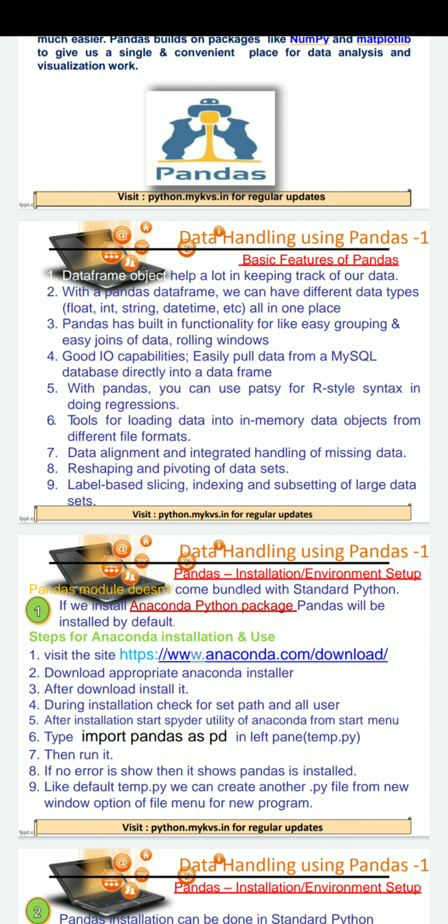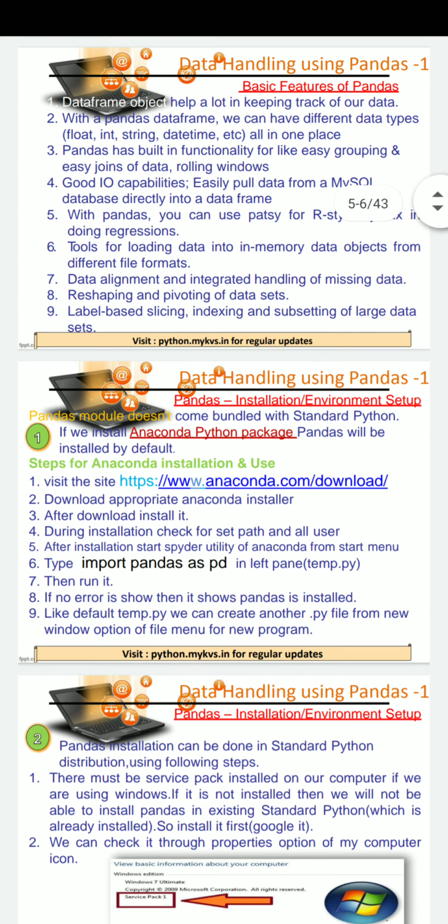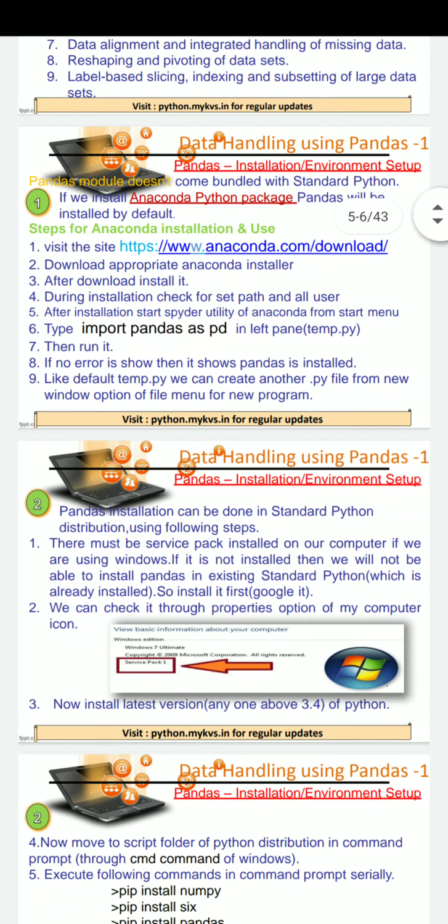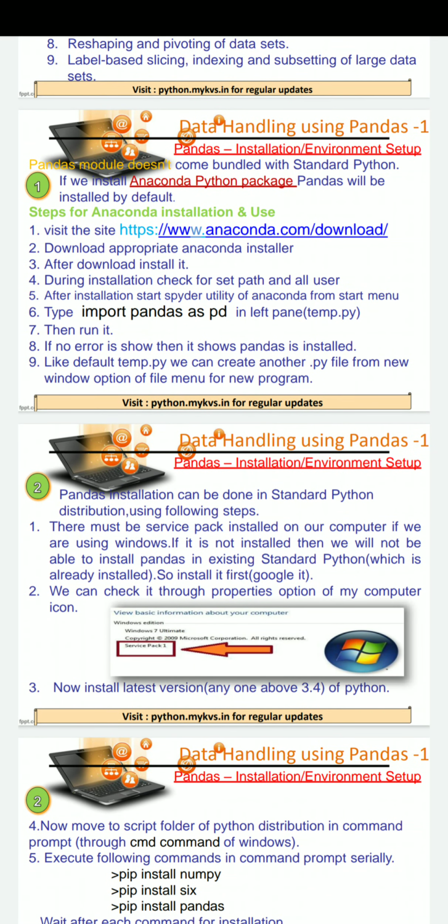Reshaping and pivoting of data sets. Label based slicing, indexing, subsetting of large data. Most of the parts of basic features we will learn in the next coming slides. Now before proceeding to the programming part of pandas, we must